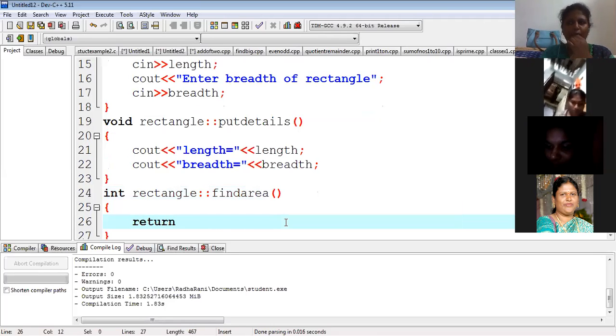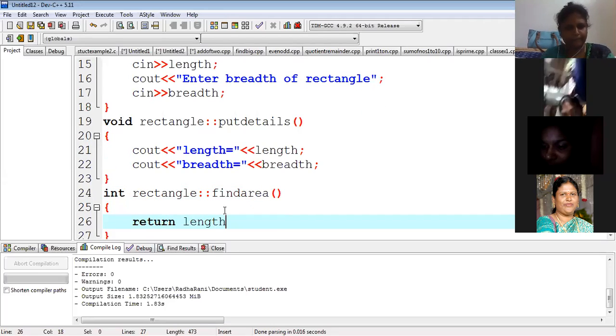What is the formula for finding area? Length into breadth. So I am writing return length into breadth. It will calculate the length into breadth and return that value.